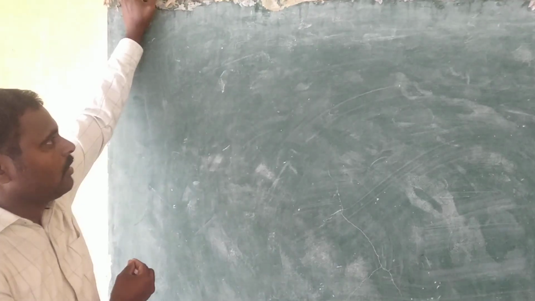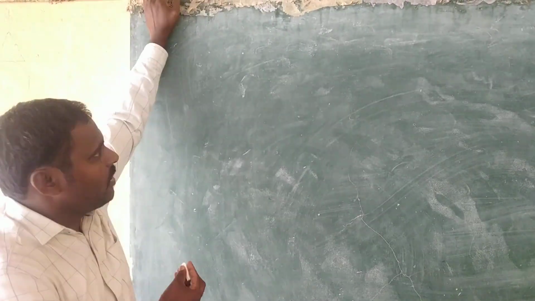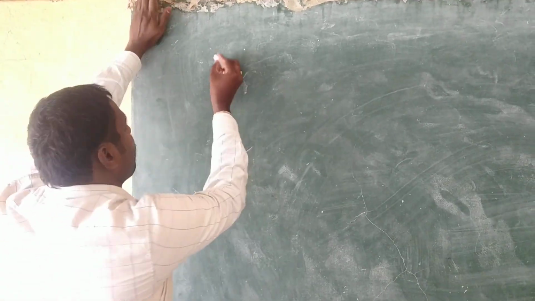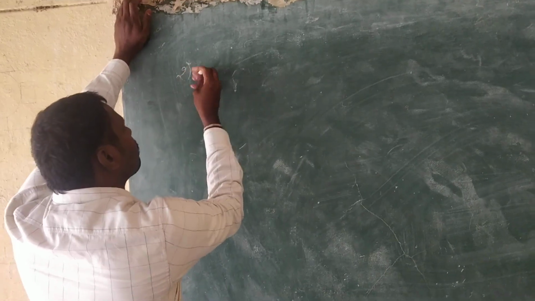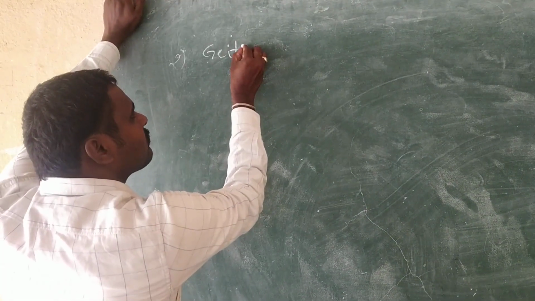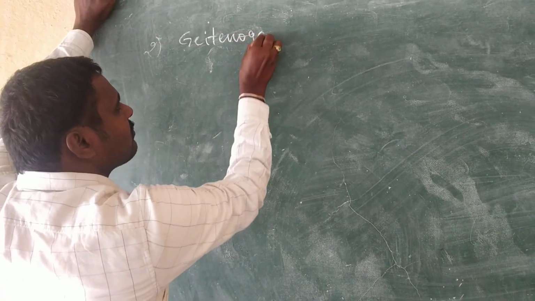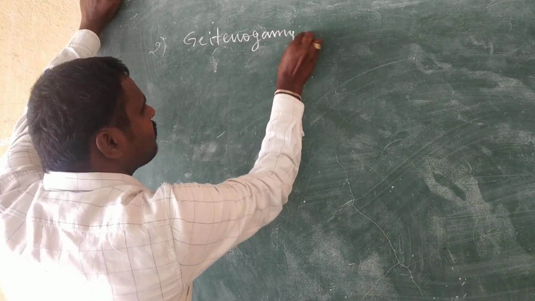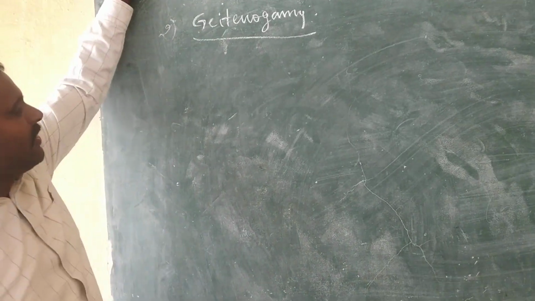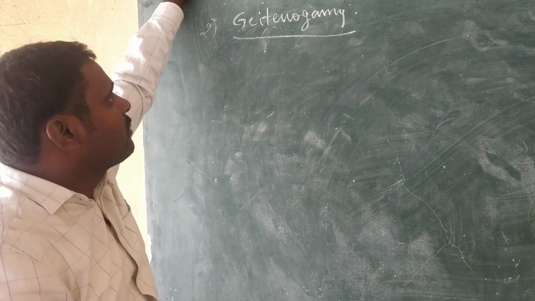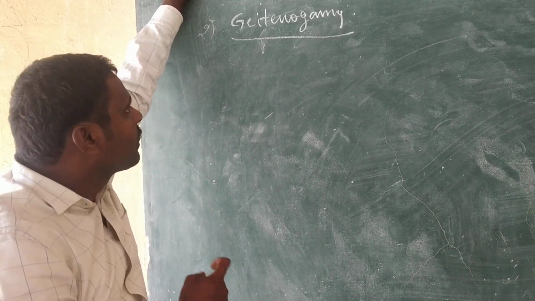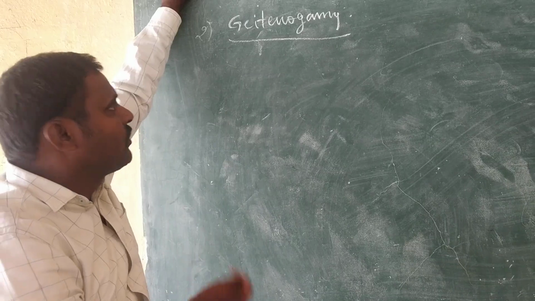Today we continue with pollination. Yesterday we discussed pollination and its types. In the previous class we discussed that based on the source of pollen grains, pollination is of three types: autogamy, geitanogamy and xenogamy.